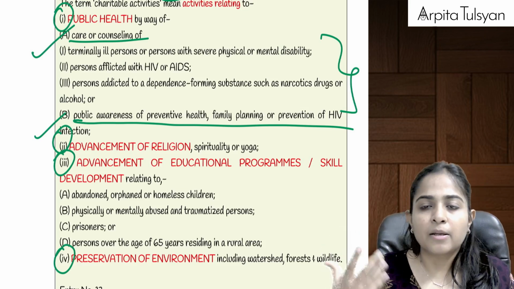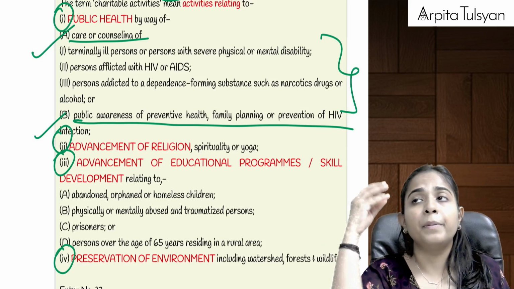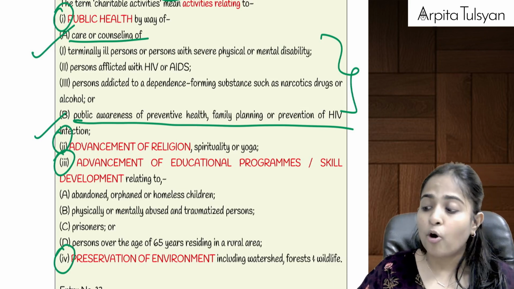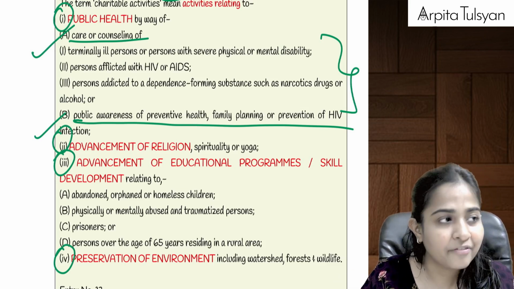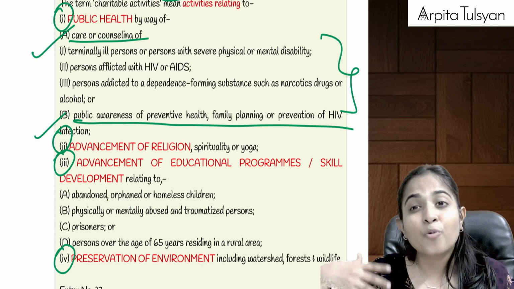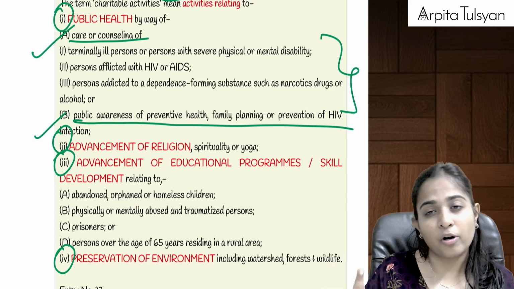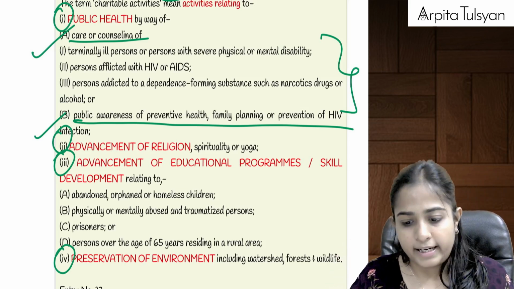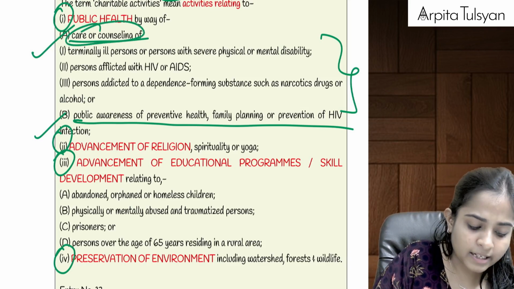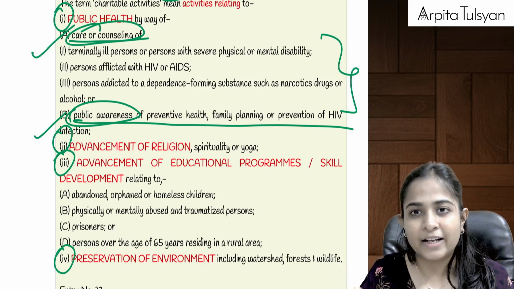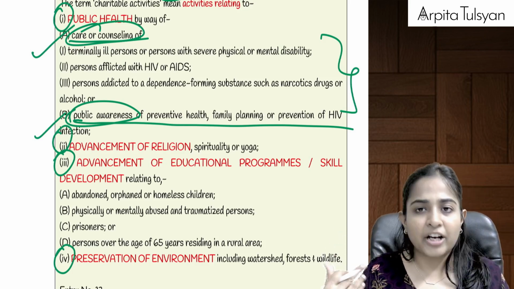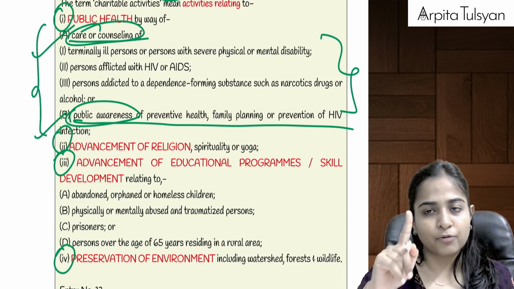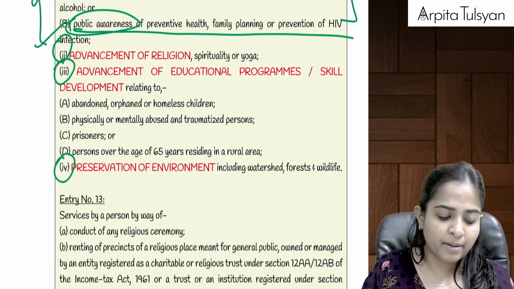Of ill persons, the people who are medically ill, or the people who are having some physical disability, or some mental disability, or any such person who is affected by HIV or AIDS, or any person who is addicted to narcotic drugs or similar substances, or alcohol, etc. If we are providing them care or counseling, or if we are doing public awareness about preventive health, about family planning, about HIV, AIDS infection, etc., then such services will be totally exempted from GST. This was the first charitable activity which was provided by such an entity.